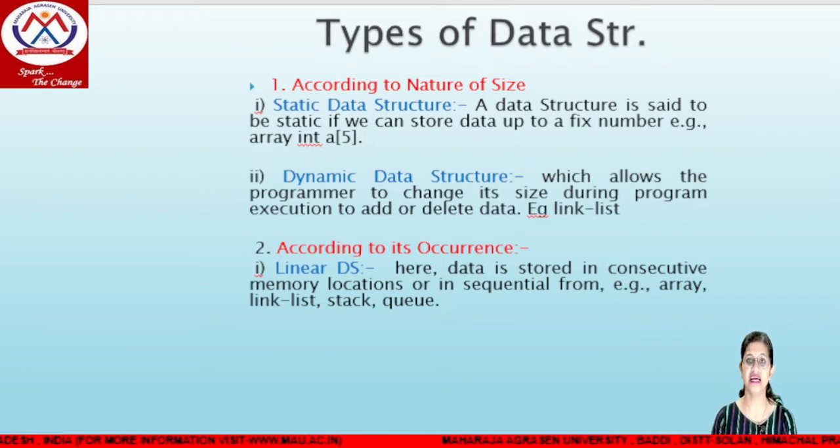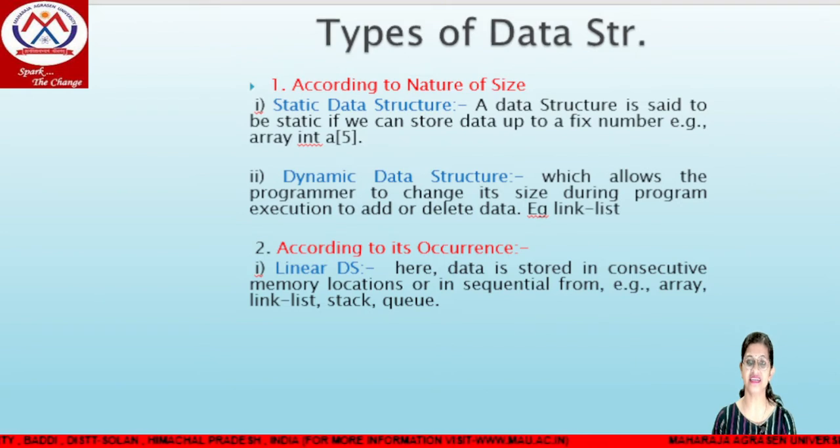For example, in an array, which is a static data structure, if we have given a of 5, we can store up to 5 elements. Then the index will run from 0, 1, 2, 3, 4. So this is linear, and these are the memory locations where we can store our data.